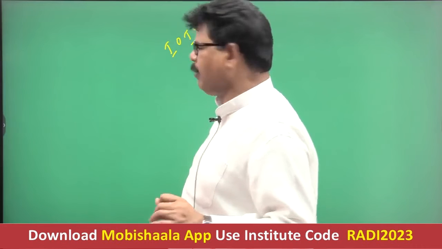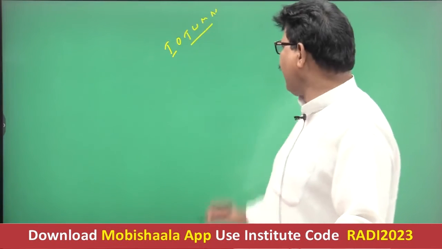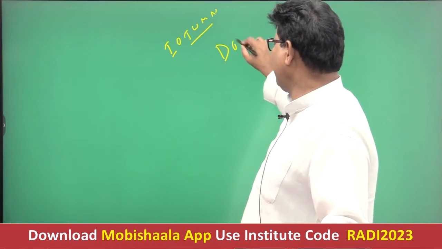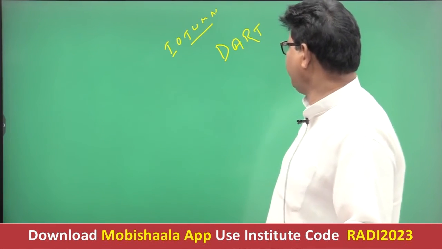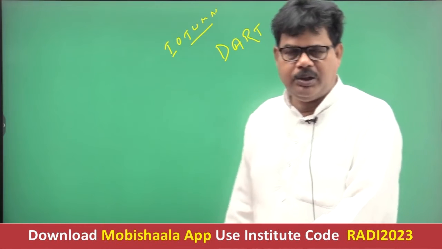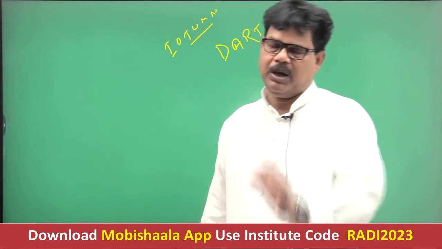It was set up, and India adopted the DART technique, D-A-R-T, Deep Ocean Assessment and Reporting of Tsunami. This DART technique was adopted from America.